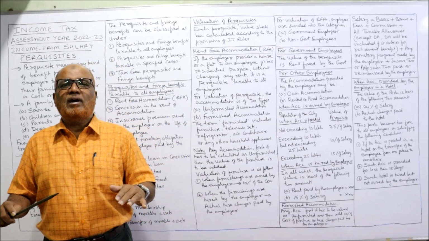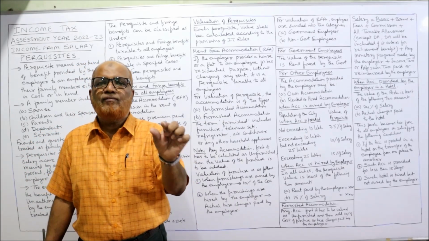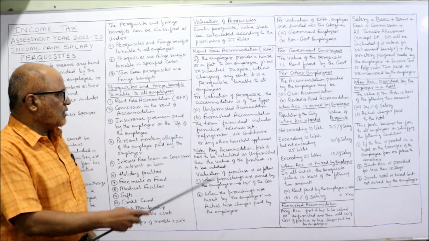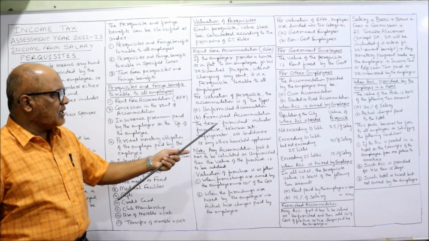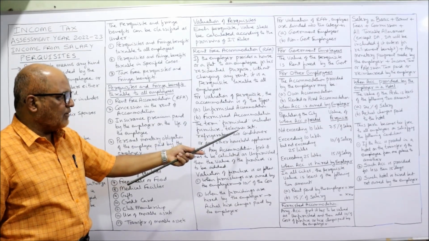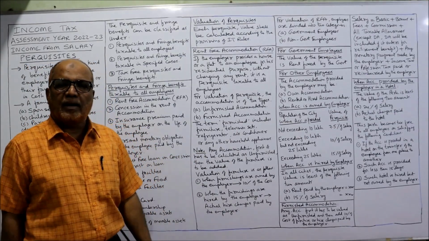Sometimes the employer give a house without any furniture. It is called unfurnished accommodation. So in this way, two types of accommodation. The term furnished includes furniture, television set, refrigerator, air conditioner, and any other household appliances.